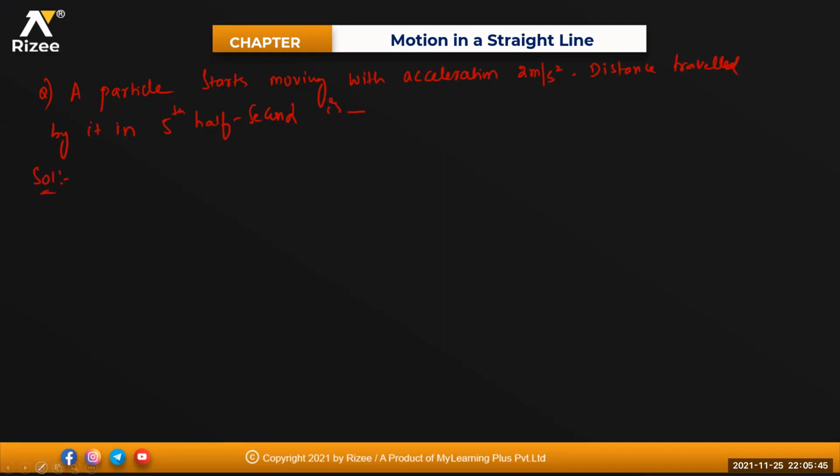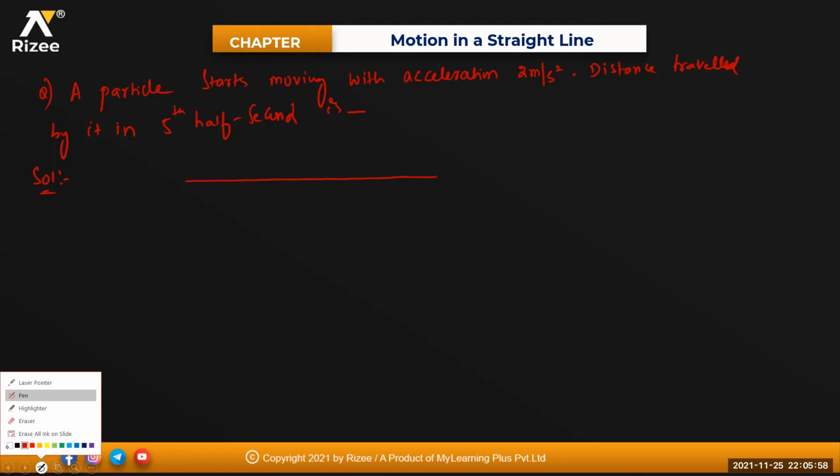Good question. A particle starts moving with an acceleration of 2 meter per second square. Nothing has been given about the starting position, so it should be your initial position. So this is your initial position at t equals 0. Distance traveled by it in the 5th half second.